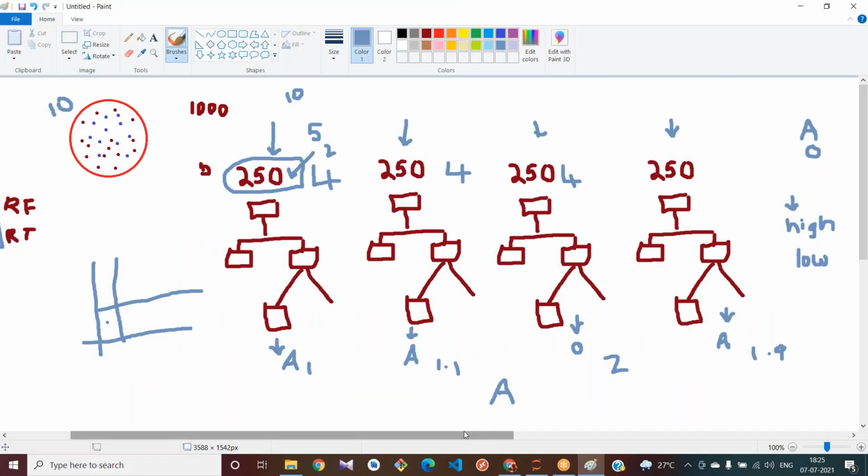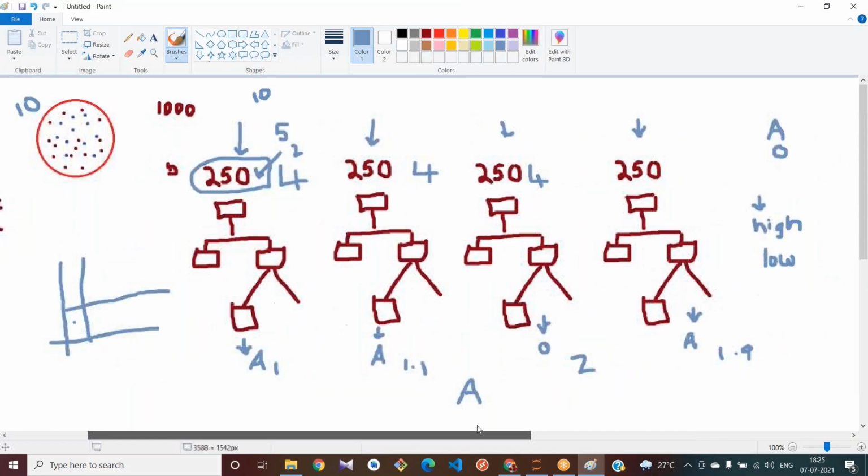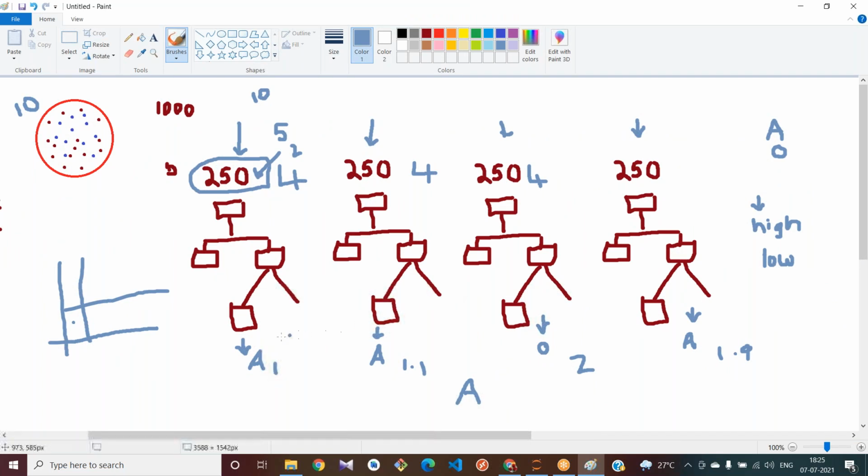How does a random forest work? It splits into different trees, and takes the majority output from the trees to predict the values. And in the regressor, it calculates the average of these output values and gives the predicted output.